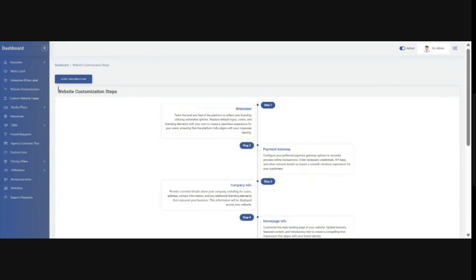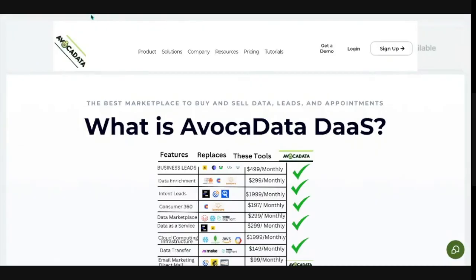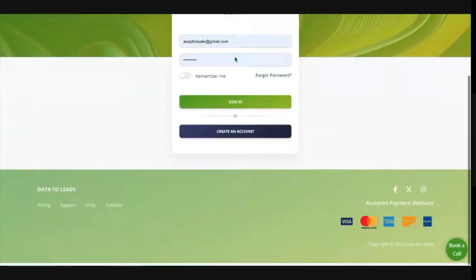Let's go over to white label quickly. I just want to see everything, what your domain is. This is how you like it. You have the landing page, data on demand, all set up how you want. So this is AvocaData. This is on GoHighLevel. And then same thing, login, just routes right over. That would work, not a problem.